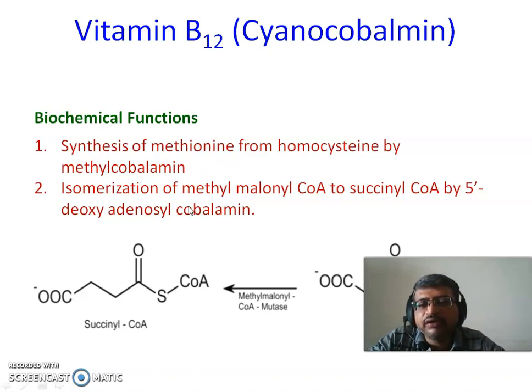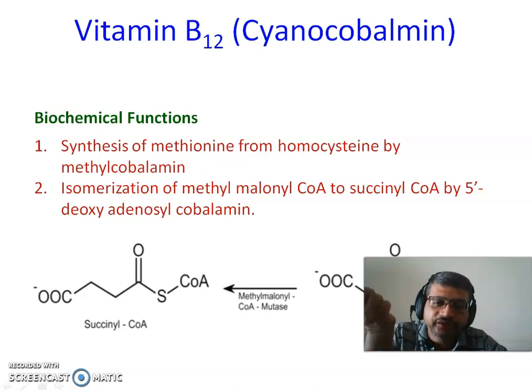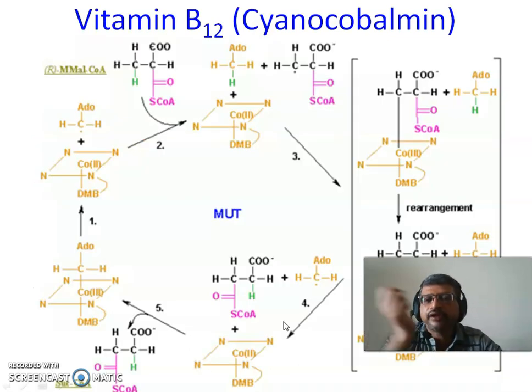Another biochemical function is the isomerization of methylmalonyl-CoA to succinyl-CoA by 5'-deoxyadenosylcobalamin. Malonyl-CoA is a starting point for fatty acid synthesis. The methyl substituted malonyl-CoA can be used for synthesis of succinyl-CoA through an isomerization reaction catalyzed by methylmalonyl-CoA mutase. This is carried out in the following manner.